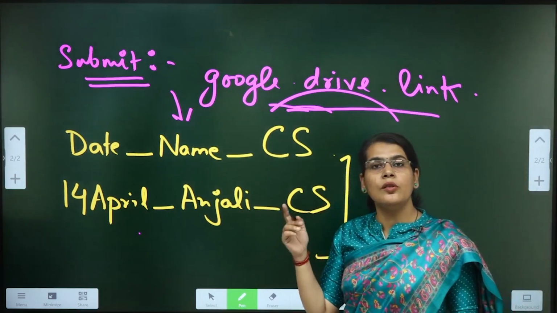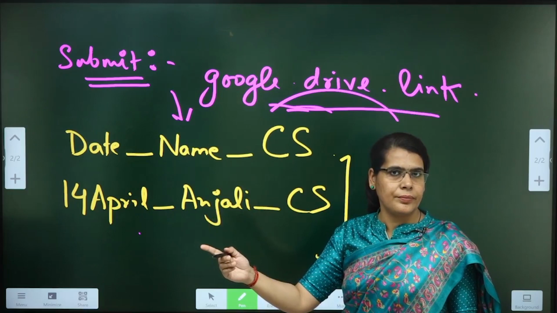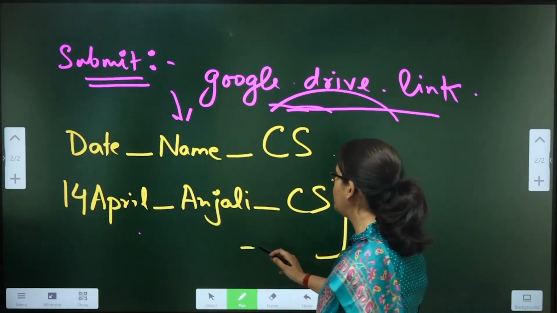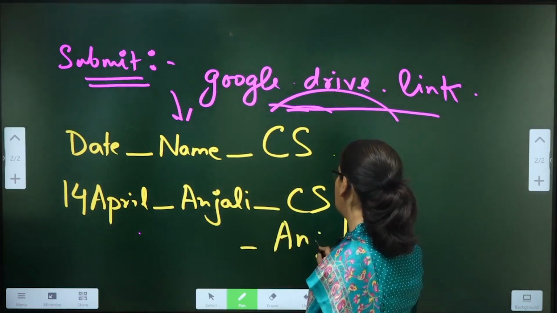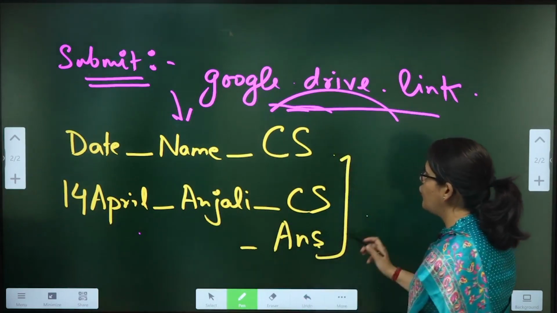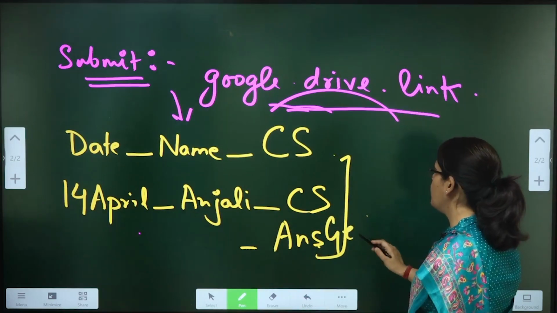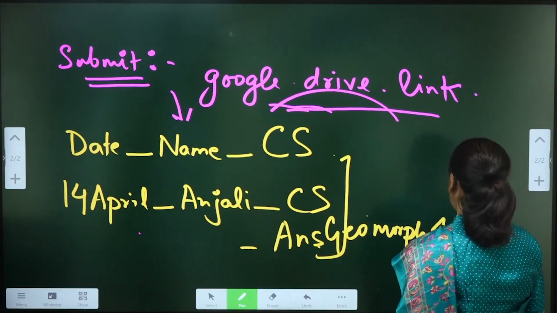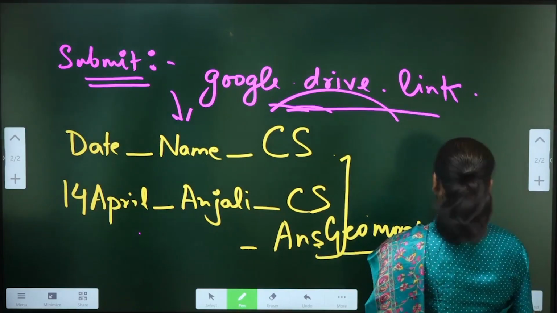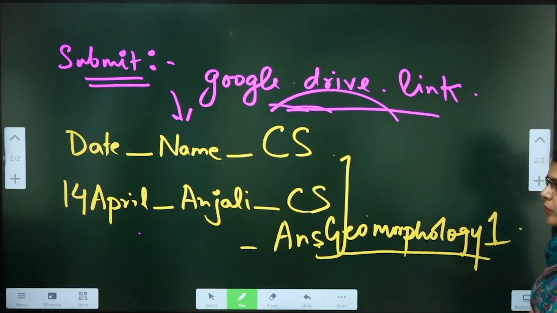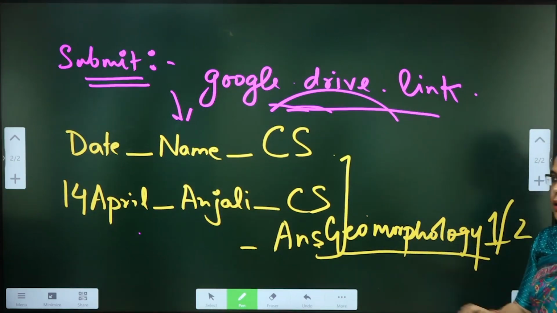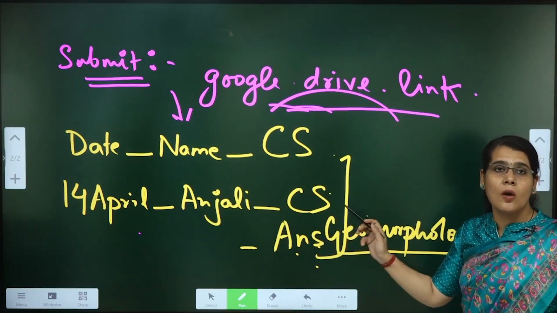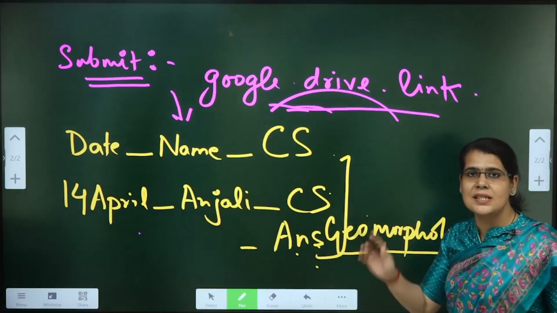Next, whenever you are given the answer writing assignment, then you will not write CS. For the answers, you will write underscore answer. Let's say it's for geomorphology, so you will write geomorphology, then assignment 1 or assignment 2, etc. So this will be the format for submitting answers. I hope you will not do it wrong, otherwise I will lose track of your summaries and answers.